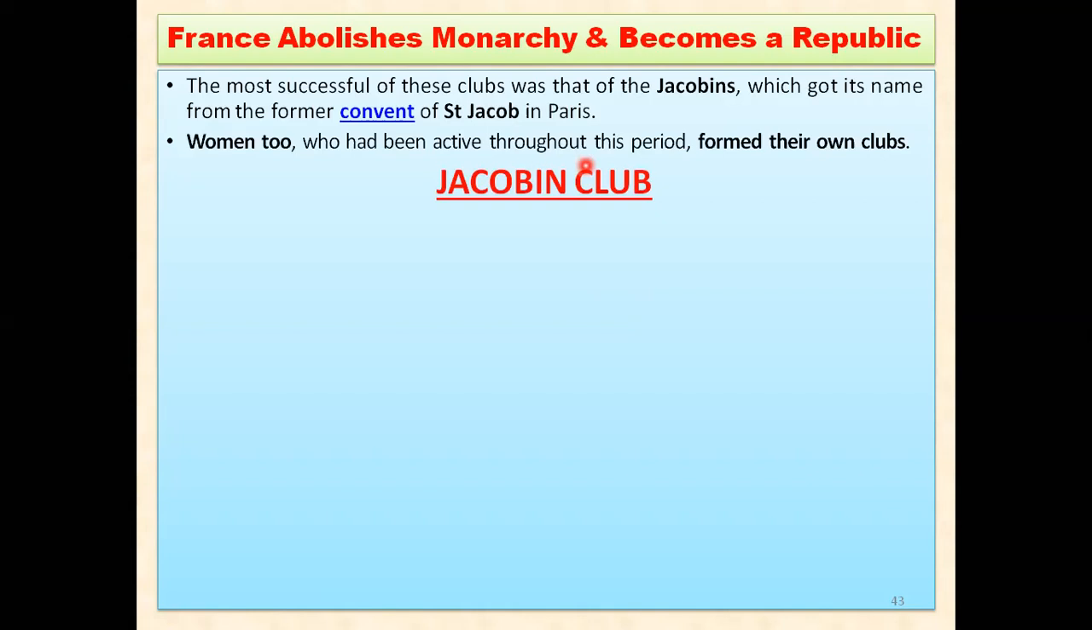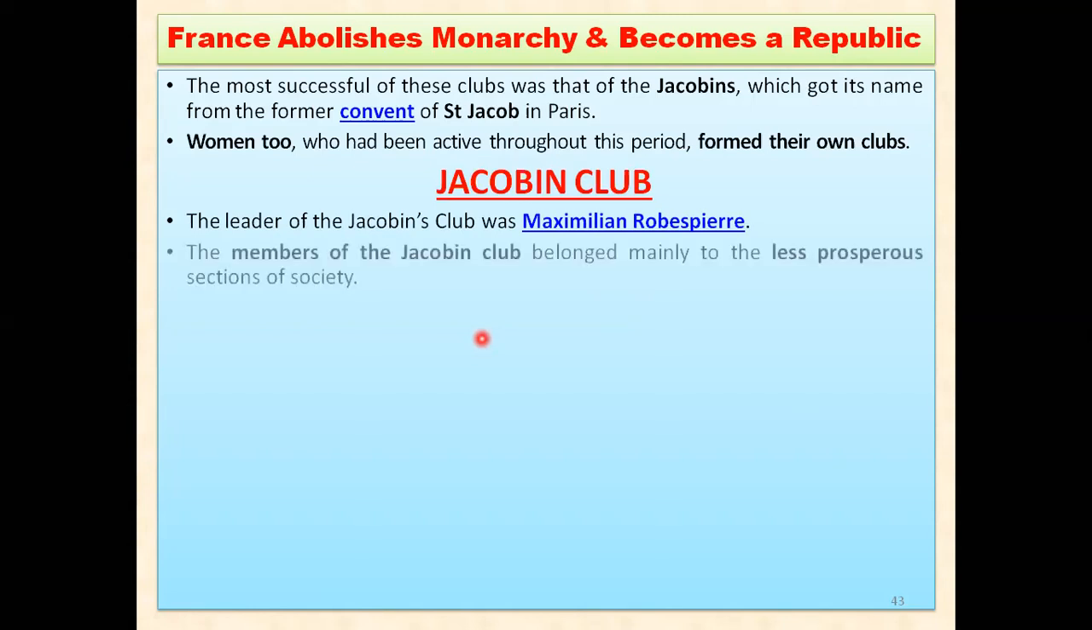Among the different parties, the Jacobin Club was the most important and successful one, which got a lot of followers. The leader of the Jacobin Club was Mr. Maximilian Robespierre. Maximilian Robespierre was the head, or you can say the leader, of this particular club.